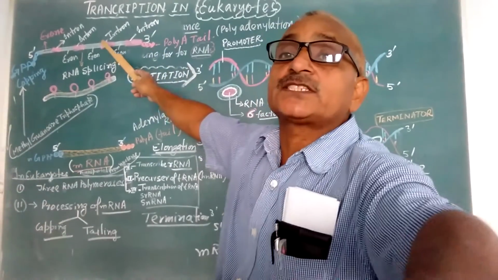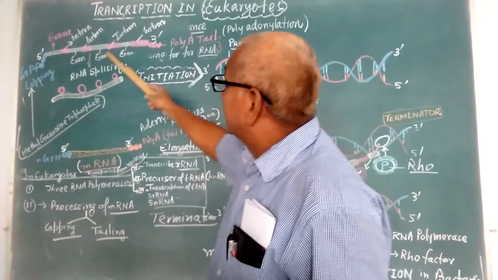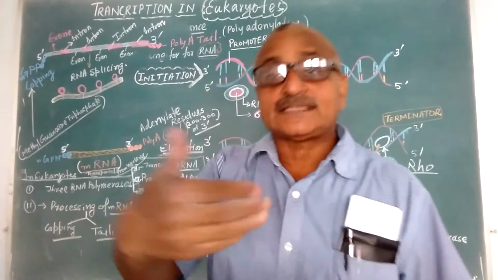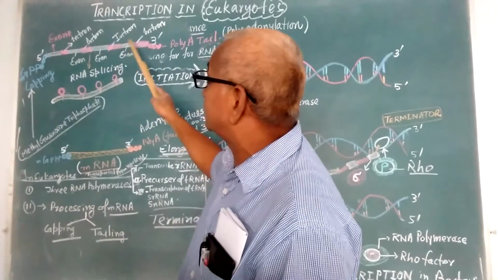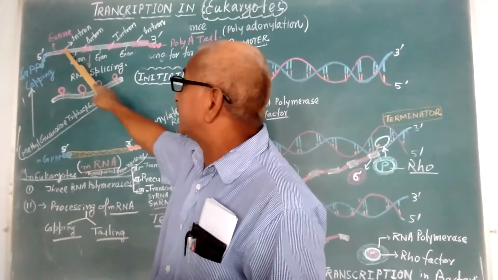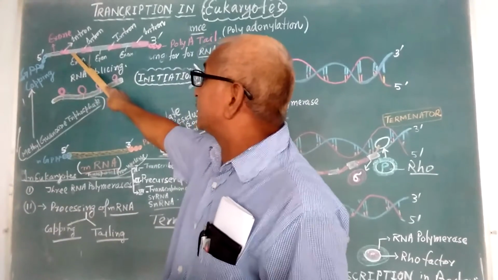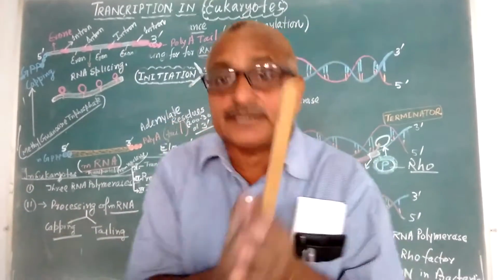So just try to understand this diagram. In processing, what happens? The newly formed messenger RNA is intervened by introns and exons. Here the white color you are looking at is exons, the red color is introns, then white exons, then introns. So they are intervened.